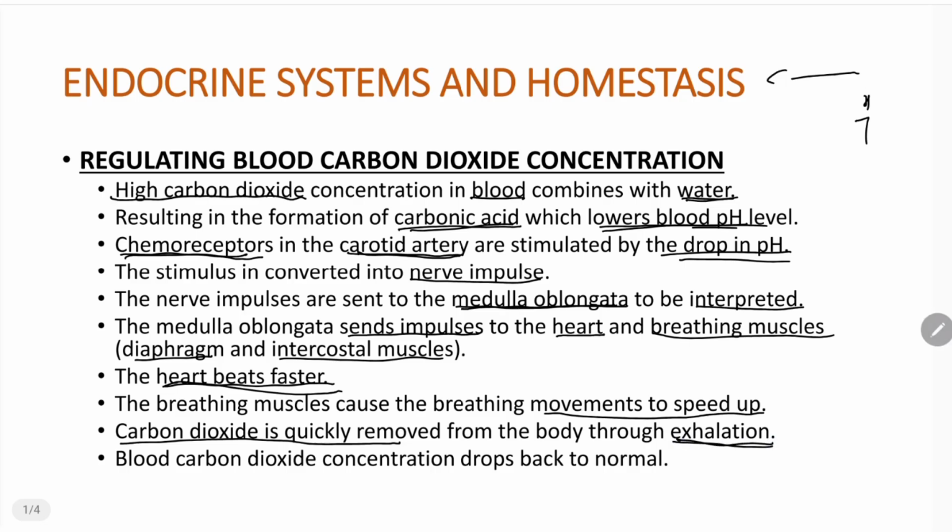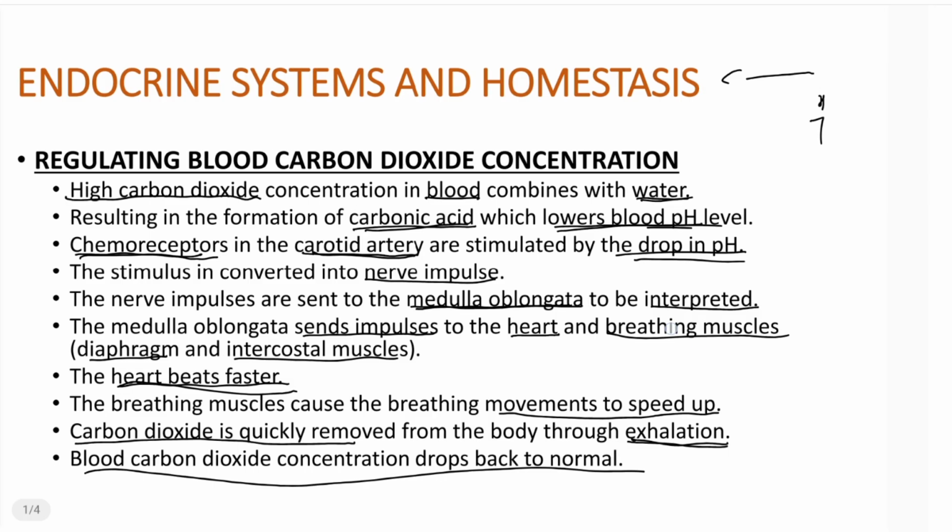Now, as with removing this carbon dioxide quickly from the body, the same also applies for oxygen. You are going to inhale to take in more oxygen because you are breathing faster. So you take in more oxygen and remove more carbon dioxide at the same time. As a consequence, the concentration of carbon dioxide within the blood is going to drop back to normal, right? So this is how the human body is able to regulate the concentration of carbon dioxide within the human body. It is this simple, right?